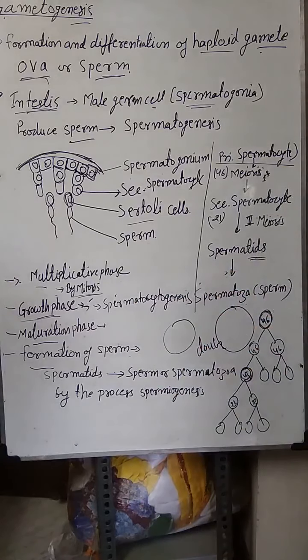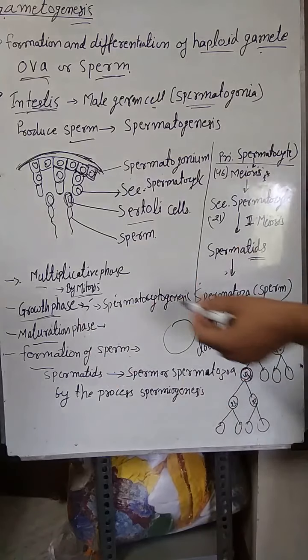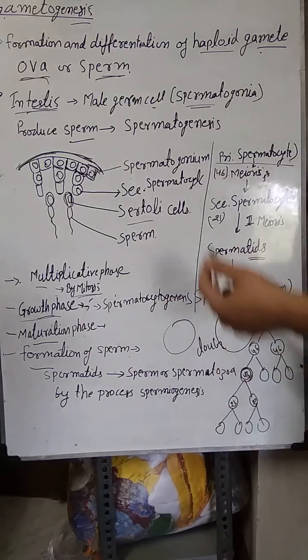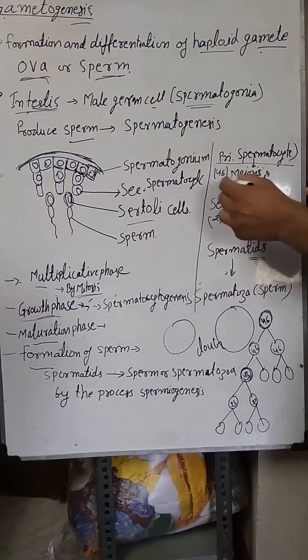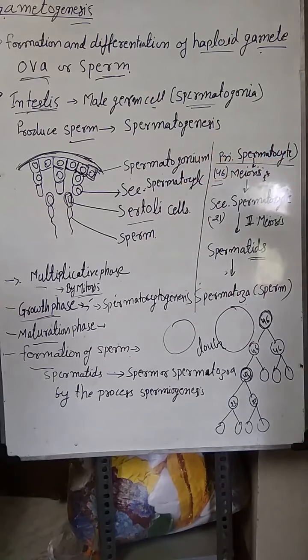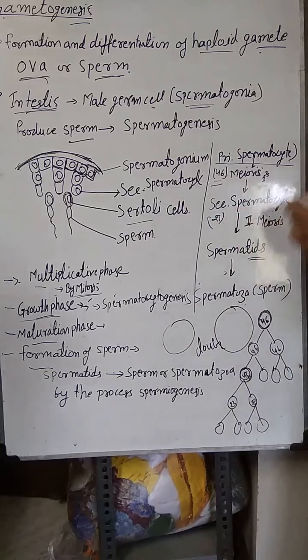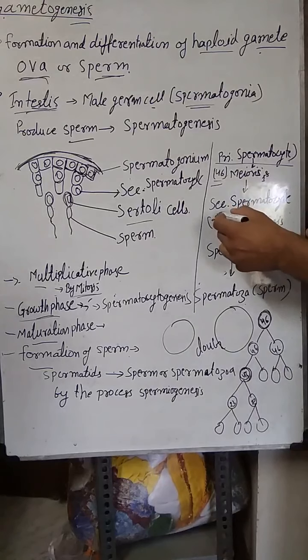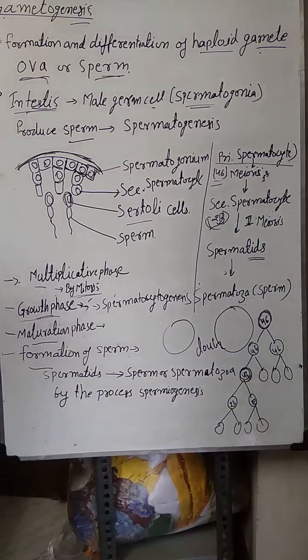After the growth phase, maturation takes place. The growing spermatogonium is now called a primary spermatocyte, which contains 46 chromosomes. During the maturation phase, first meiosis occurs, due to which a secondary spermatocyte is formed that contains 23 chromosomes, just half the number of chromosomes.